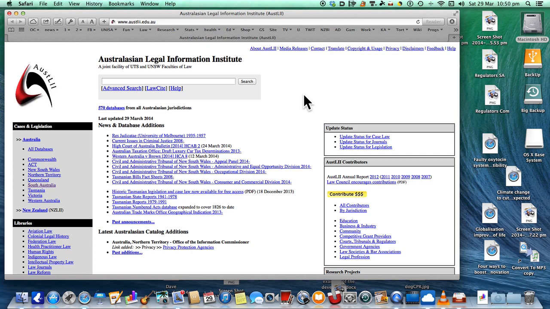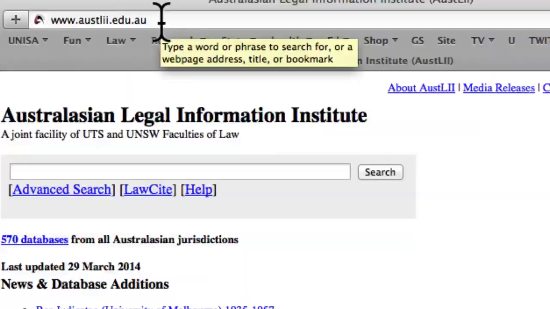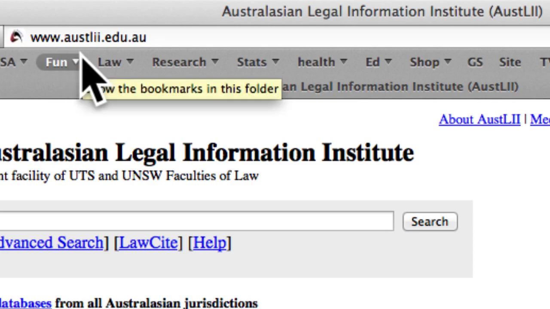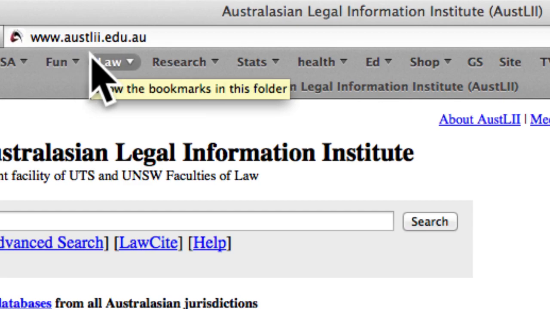I've got an open browser window there, and I'll just show you how you can find all the legislation and case law in Australia in any jurisdiction. If you have a look at the very top there, I've put in what it is, which is Austlii, AUSTLII.edu.au. And that's where you find it.